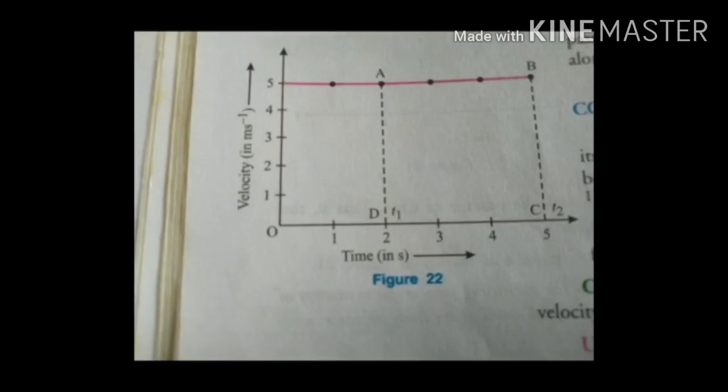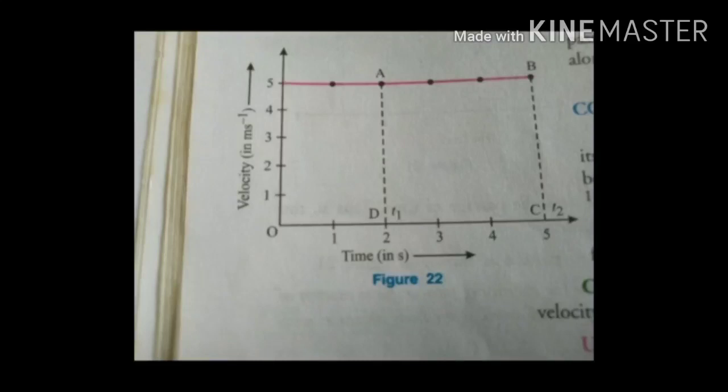When a body moves with constant velocity, that is, its motion is uniform, its velocity does not change with time. For example, if the velocity of the body at t equals 0 is 5 meter per second, then the velocity of the body will remain 5 meter per second for all times. Conclusion: the velocity time graph of a body moving with constant velocity is a straight line parallel to the time axis.